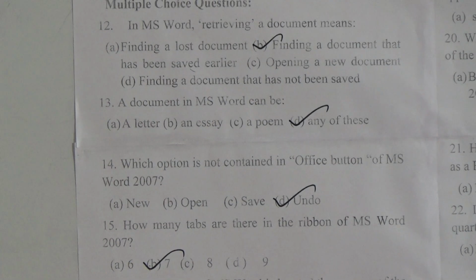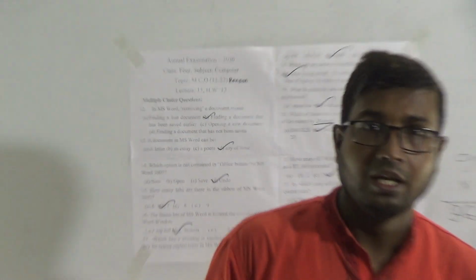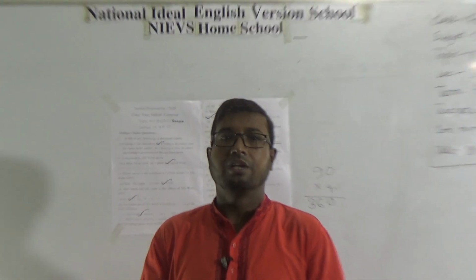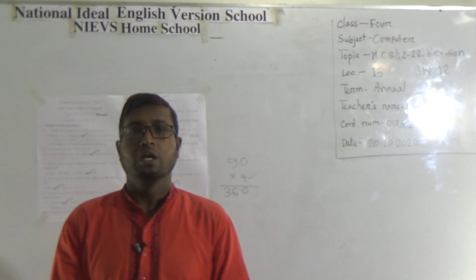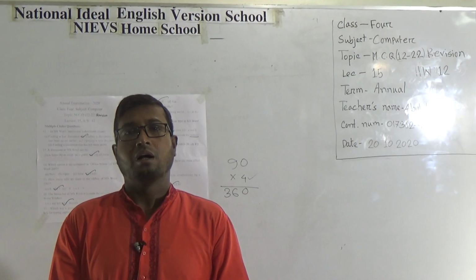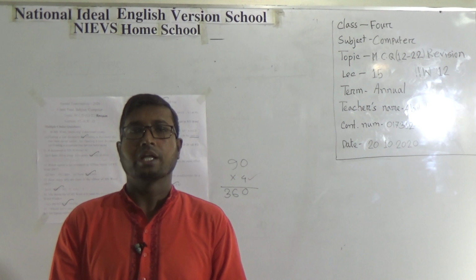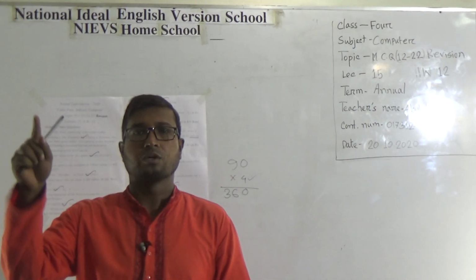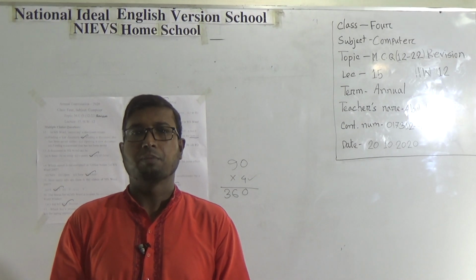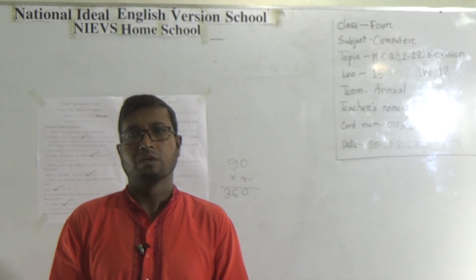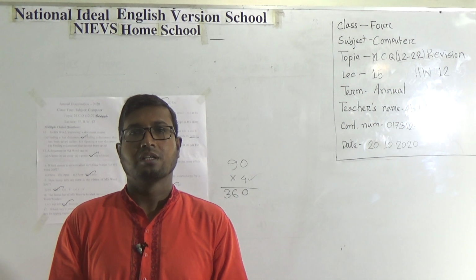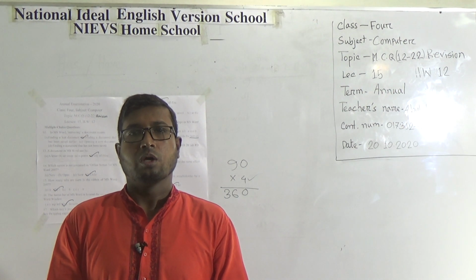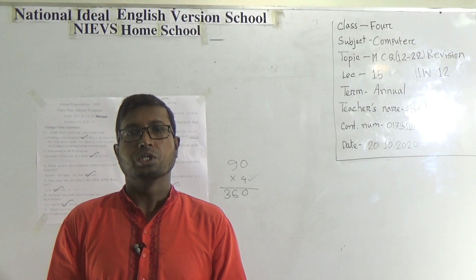At first you will pick up the questions, then the options. Dear learners, in my last class, the first revision class, I told you that whenever you sit for doing your SW, you will pick up the sentences in the MCQ, then the 4 options, then tick which one is the proper answer. This is the proper way to do your SW. Dear learners, I hope all of my students of class 4 have revised all the MCQs number 12 to 22.